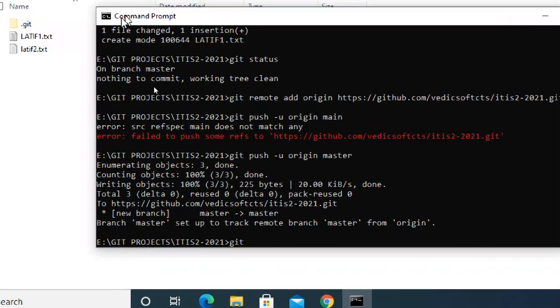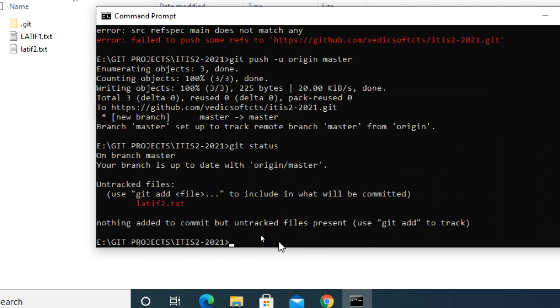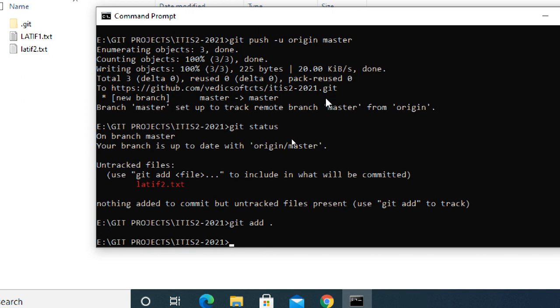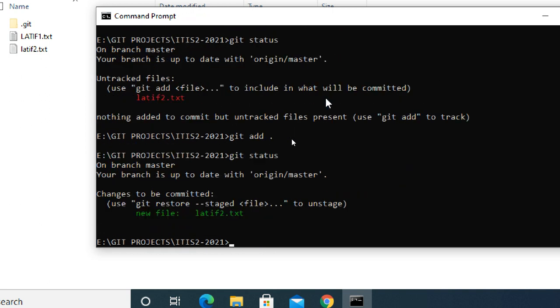See the next step, guys. I added a new file in my working directory. Check the git status. Now there is a file showing here. So what you have to do? git add dot, or one file name. You can give a file name, or you can use a dot also. Then check the git status. Now it is added, showing in green color.